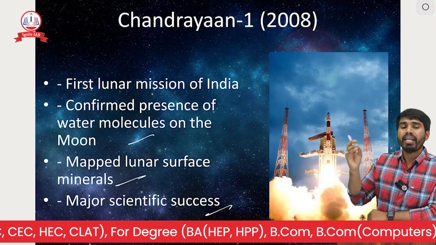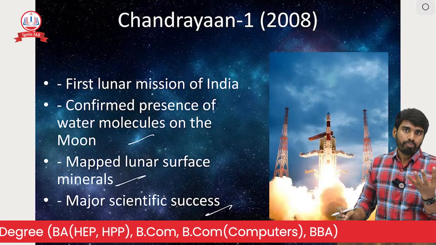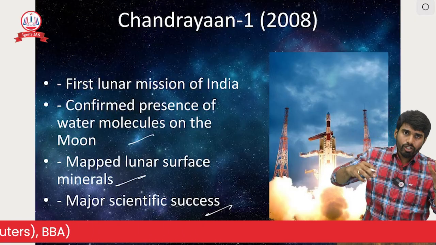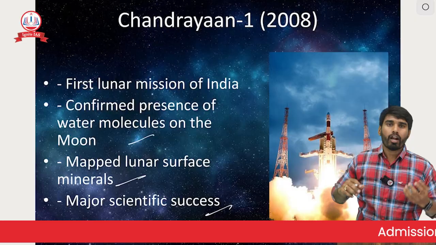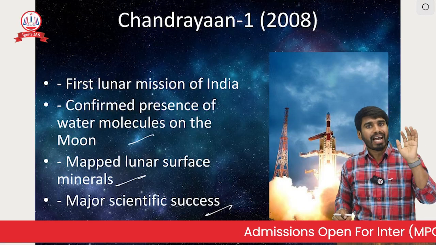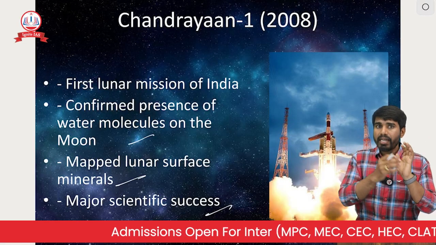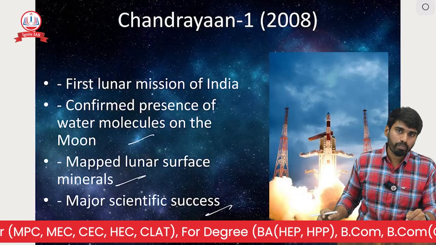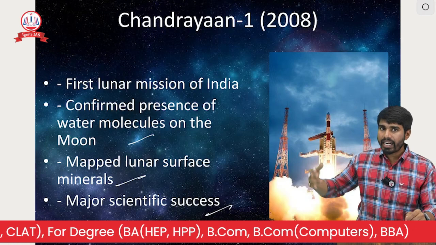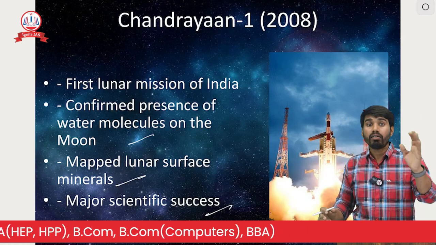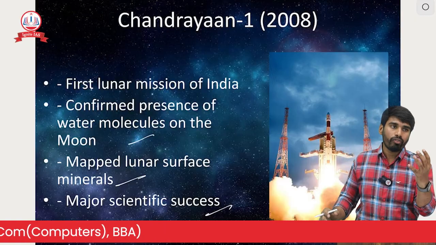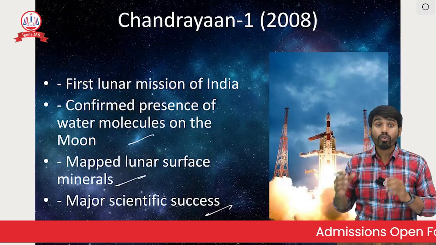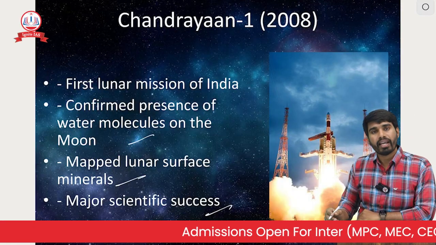That is, in the Chandrayaan 1 mission, our satellite is not going to land on the moon directly. Instead, our satellite is going to orbit around the moon, and from the satellite itself, using different payloads, we are going to find out whether there is a trace of water or not. We also are going to conduct some experiments without landing on the moon. We are trying to find out the chemical analysis of the surface. For that, we have launched this Chandrayaan 1 mission.